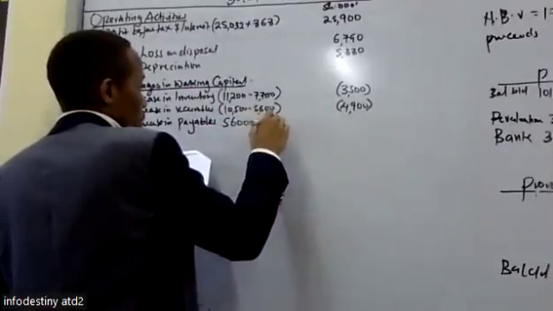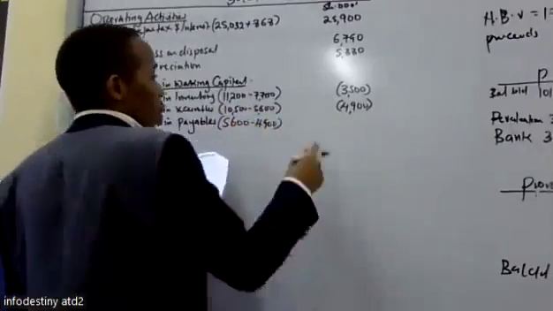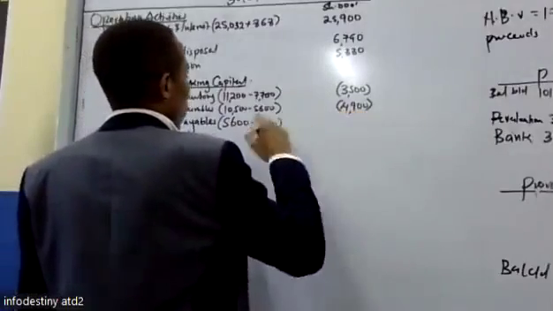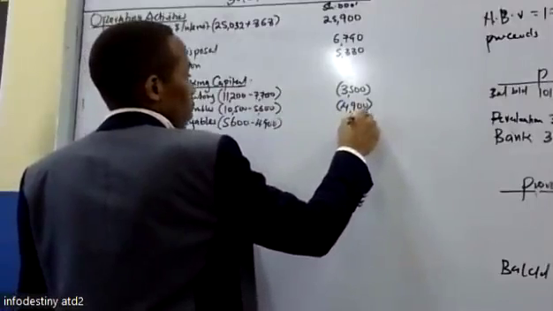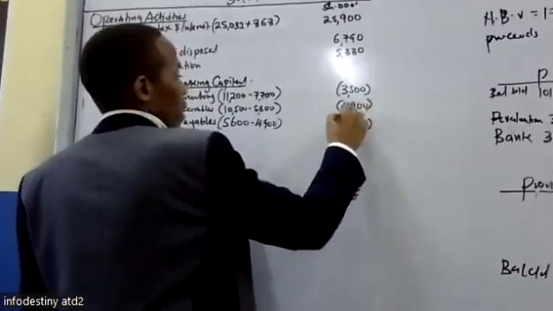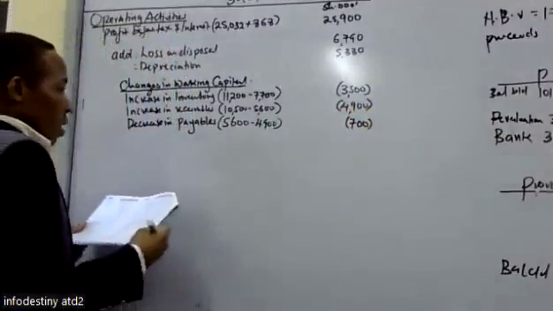From 5,600 to 4,900, so it decreased with how much? 700. Decreased with 700. So that's a decrease in liabilities, with less.